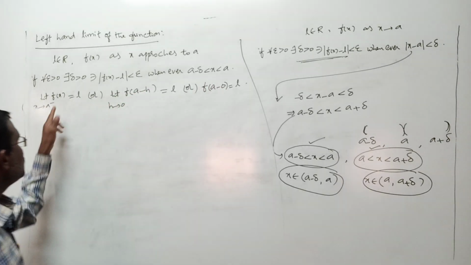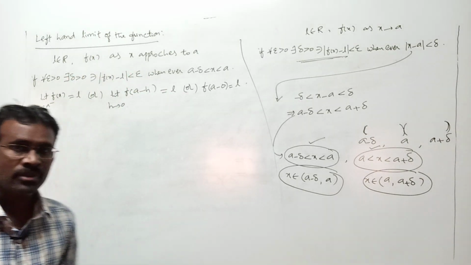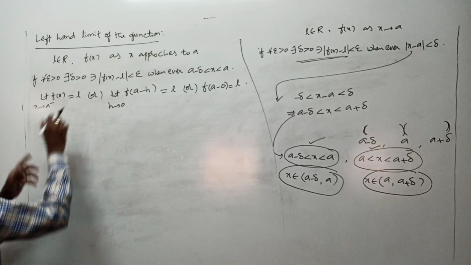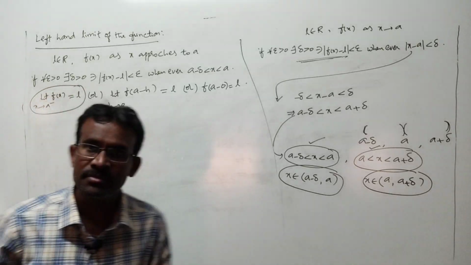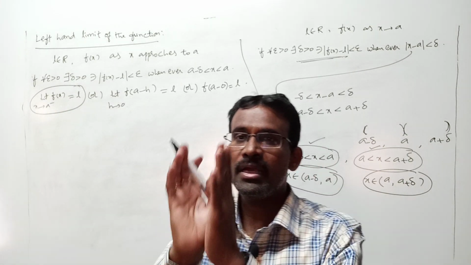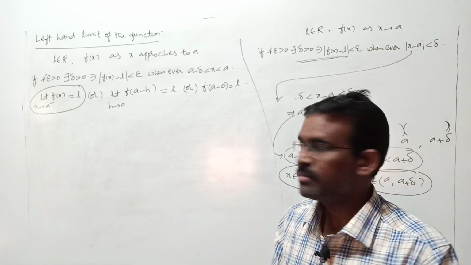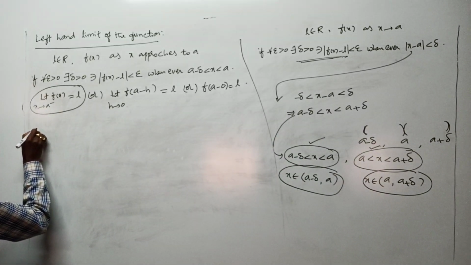All these are notations for the left hand limit of the function. In further stages I am going to use this notation: limit f of x as x tends to a minus equal to L, that gives the left hand limit of the function. Right? Okay, next go for the right hand limit of the function.